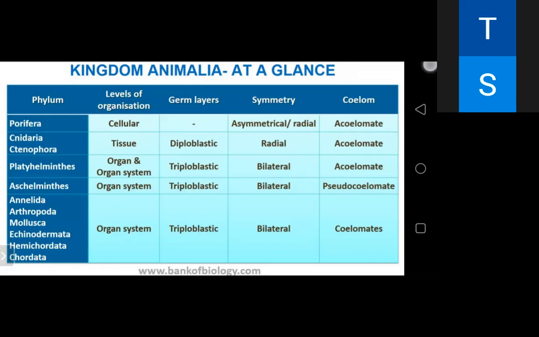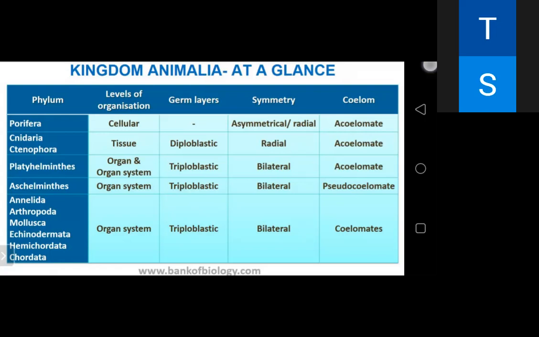Then from Platyhelminthes, all of the ones below, they are bilateral. Coelom: in the starting they are acoelomate, like Porifera, Ctenophora, Cnidaria, Platyhelminthes, and the Aschelminthes are pseudocoelomate, and after that Annelida. So from Annelida to Chordata, there are many things in common. They have organ system level of organization. All are triploblastic, all are bilaterally symmetrical, all are coelomate.